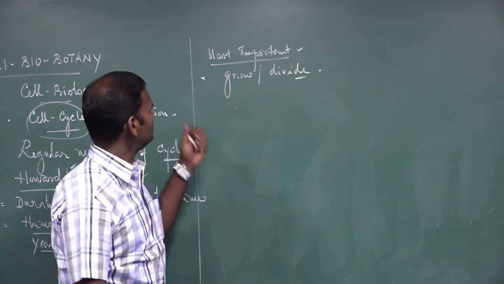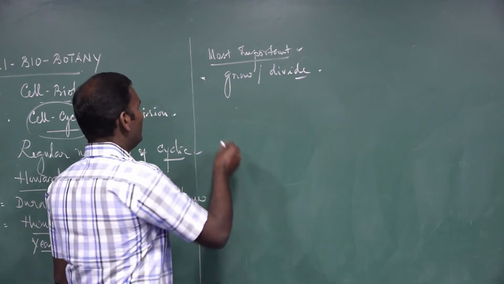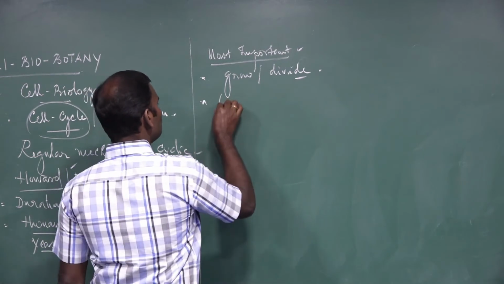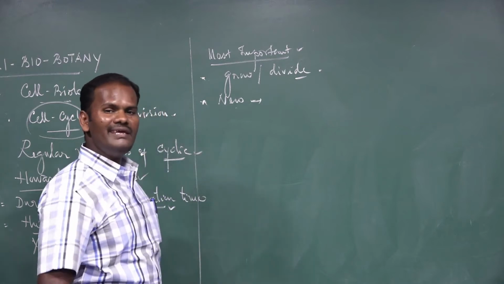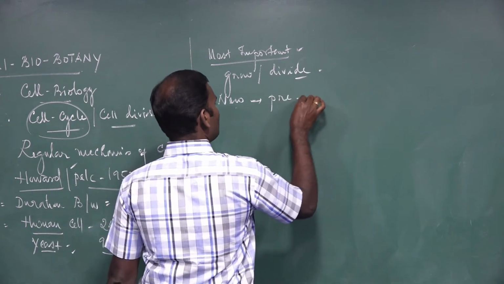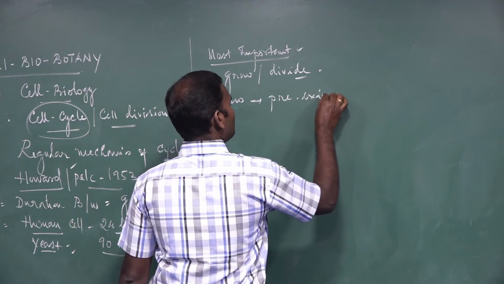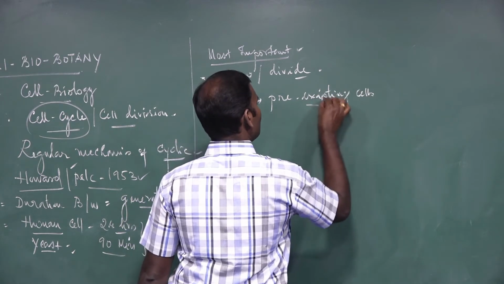It is the first most important characteristic feature of living cells. Next, new cells are formed from pre-existing cells by the process called cell division.